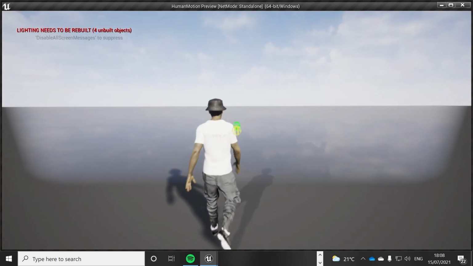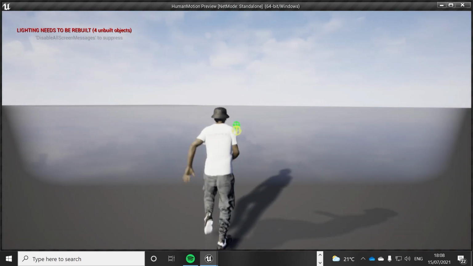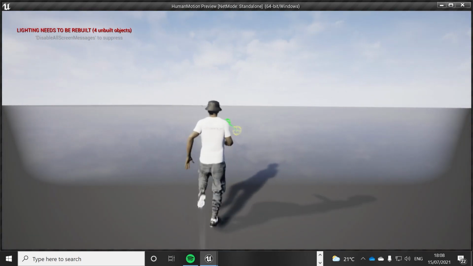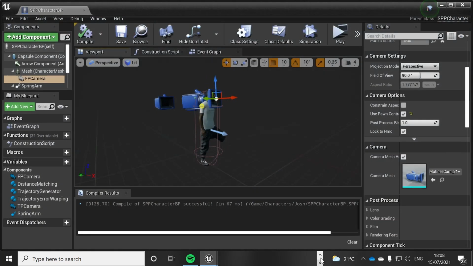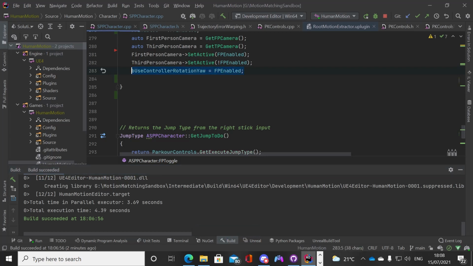But in first person, the way we look determines where we should run. So that's why we need it. Okay, that's the last bit. So we do need this. There we go. That's all we need.